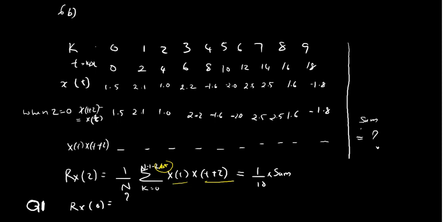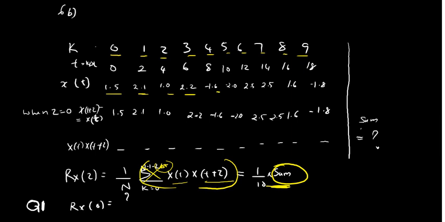The sum over k equal to 0 to n minus tau of x of t into x of t plus tau. Since we are not bothered about this equation, this is nothing but the total sum of this table, and that is what we require. Here k is given 0 to 9 and the corresponding x of t is also given in the table in the question.